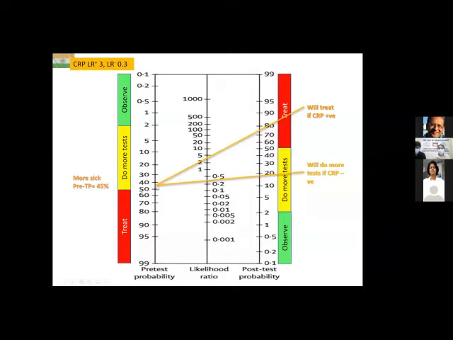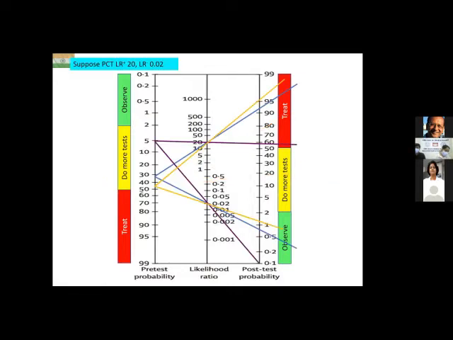I do a CRP, the test is positive, the post-test probability is 75%. So I will treat if the CRP is positive, no confusion about that. If the test is negative, CRP is negative, it crosses through 0.3, it is touching the post-test probability line at about 18%, which is still in my zone of uncertainty. So although the test is negative, I'm still not sure that the patient does not have sepsis. He could very well be having sepsis. So I will have to do more tests if I want to be sure.